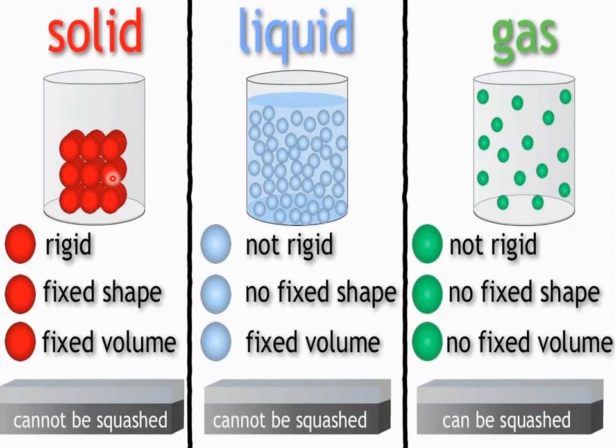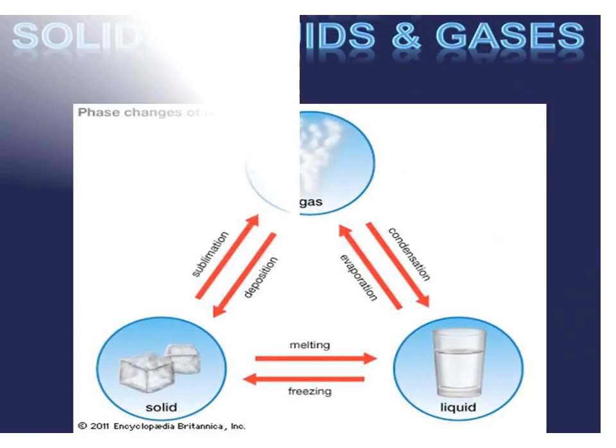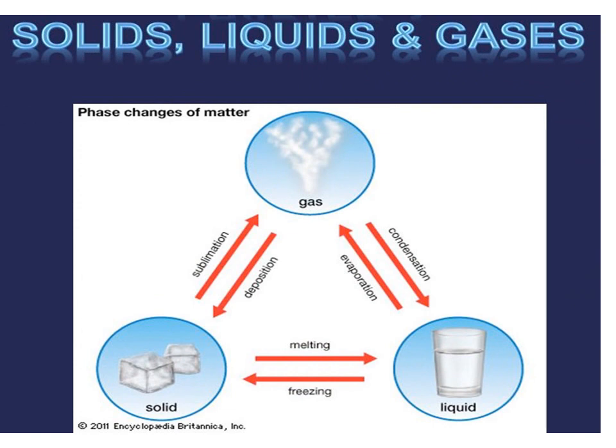Here also we can see how the particles in a solid are arranged. In the liquid, the intermolecular space increases. In the gas, it increases more, and the properties of solid, liquid and gas are given in one word. Here you can see the diagram of interchanging of the states of matter.